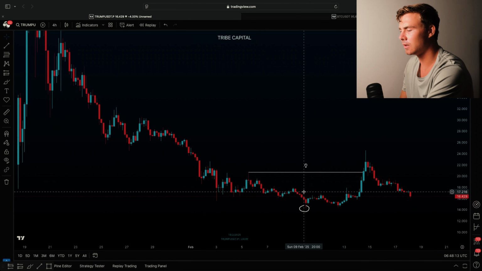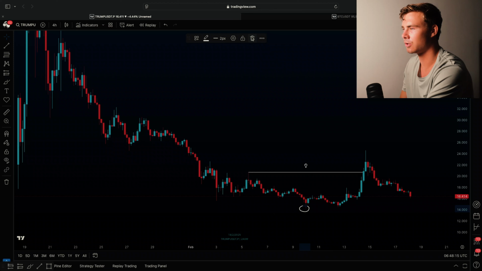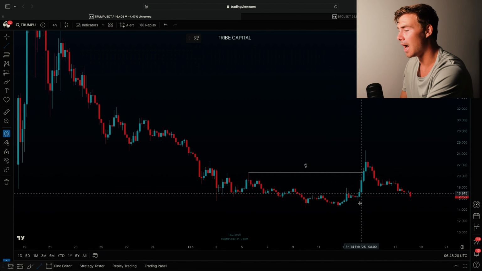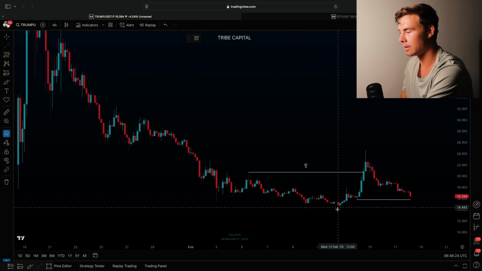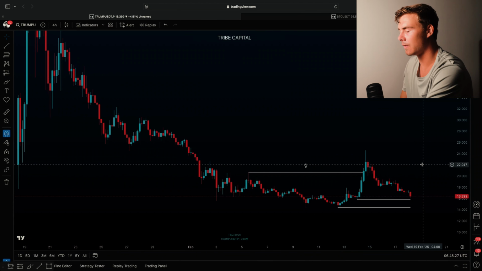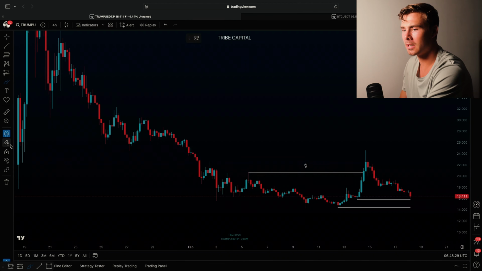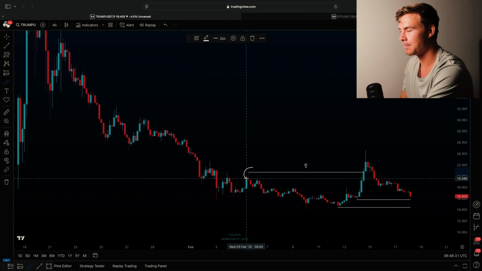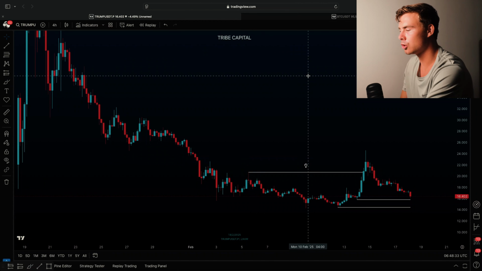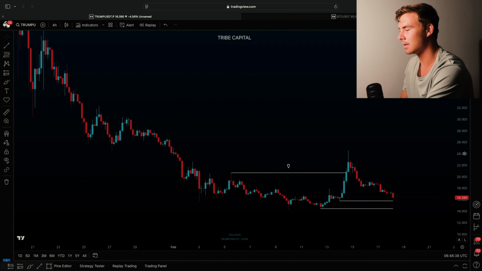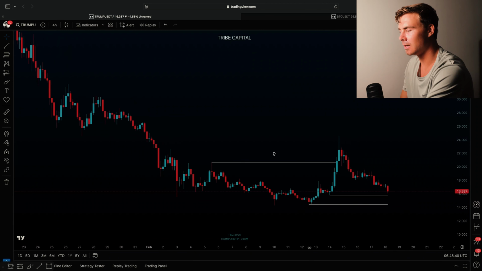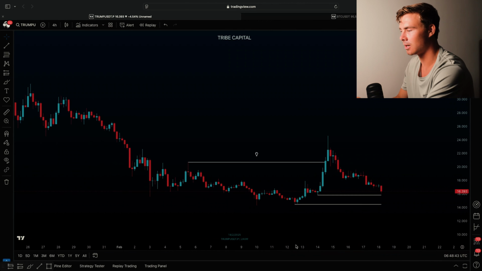So if we would have to identify the lows where the most amount of stop losses are resting and thus the most amount of liquidity is resting currently for the coin of Trump, I would say it's probably this low right over here and probably also this low right over here. So now we have identified a low probability reversal structure over here, and now we have also identified the lows where the people that are trading that low probability reversal structure have placed their stops, which means that we have now identified the key liquidity points on this chart and a potential invalid reversal structure.